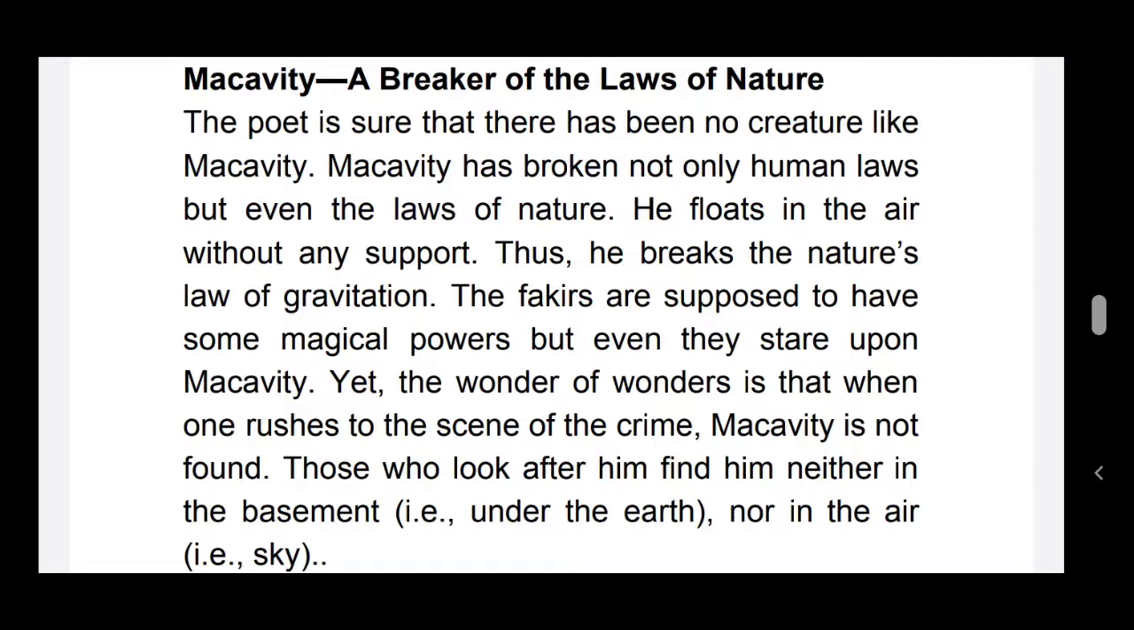The fakirs are said to have some magical powers, but even they stare upon Macavity. The fakir means magicians. Even they are supposed to have some magical powers, but even they used to stare at Macavity, because Macavity, the mystery cat, has some supernatural power extra than the fakirs.